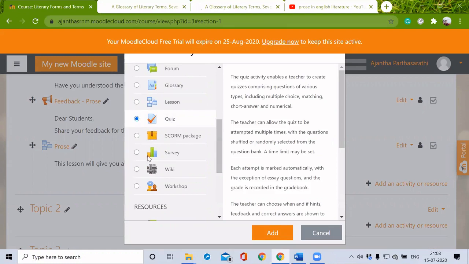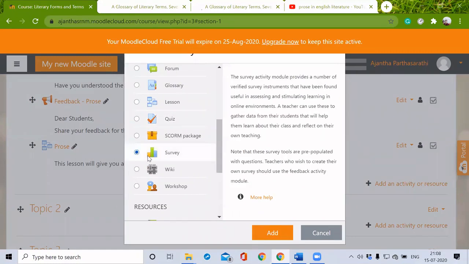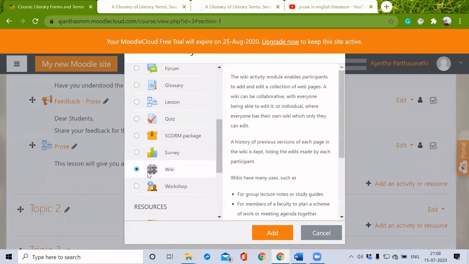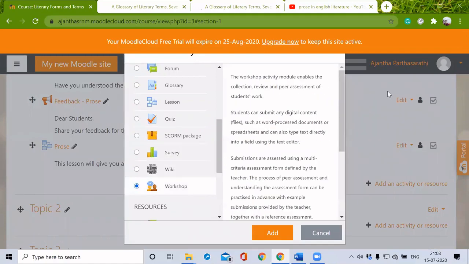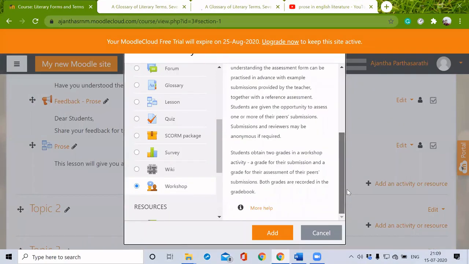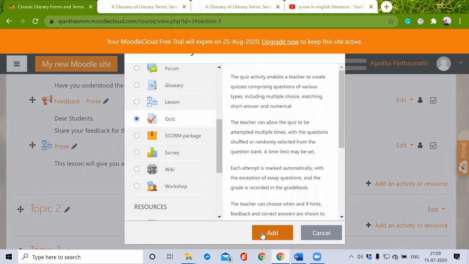The other things are survey. This is like a poll, and we can share our wiki resources, Wikipedia resources, and workshop. So this workshop will be like the students can check and grade the assignments submitted by their fellow students. I will show you how to create a quiz.